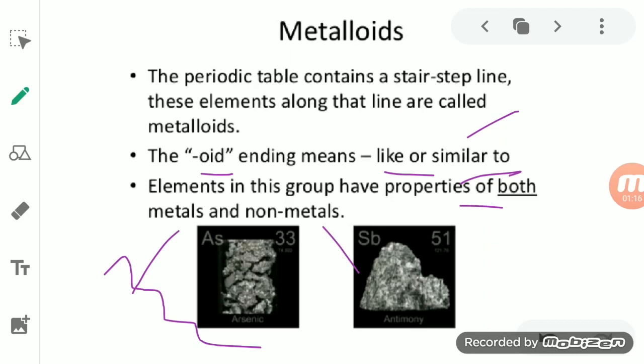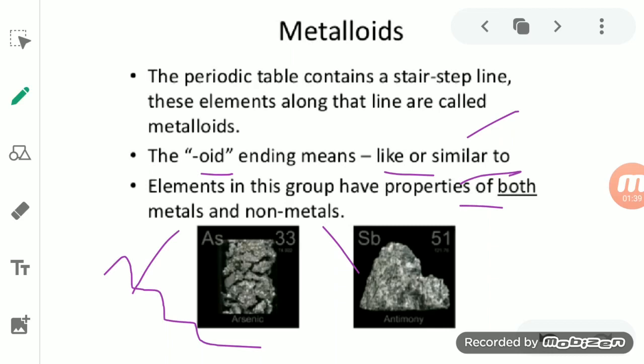Now, for example, metalloids look like a metal, but actually they are not. They are brittle in nature, and that is a property of a non-metal.